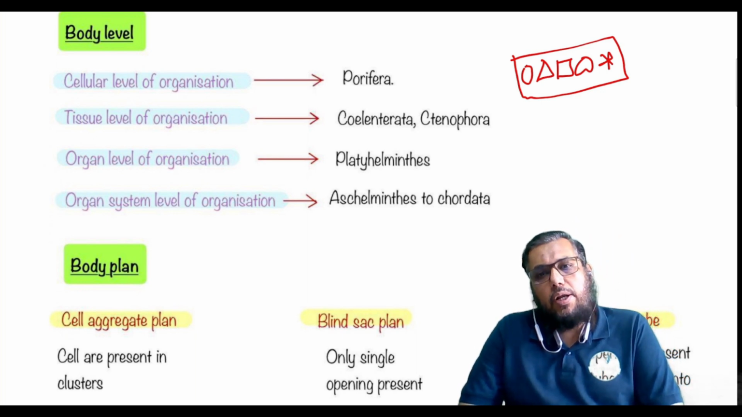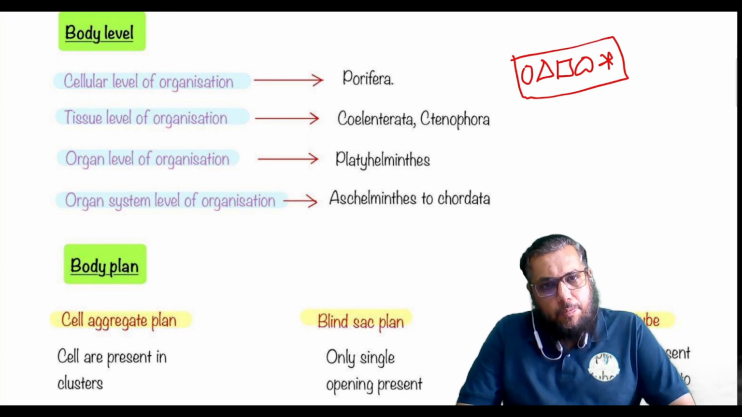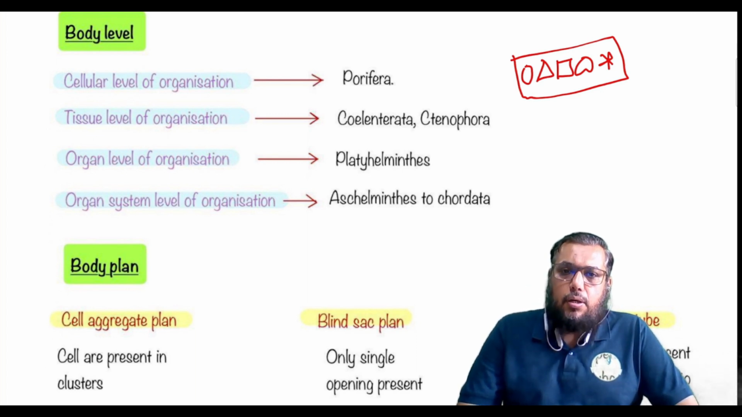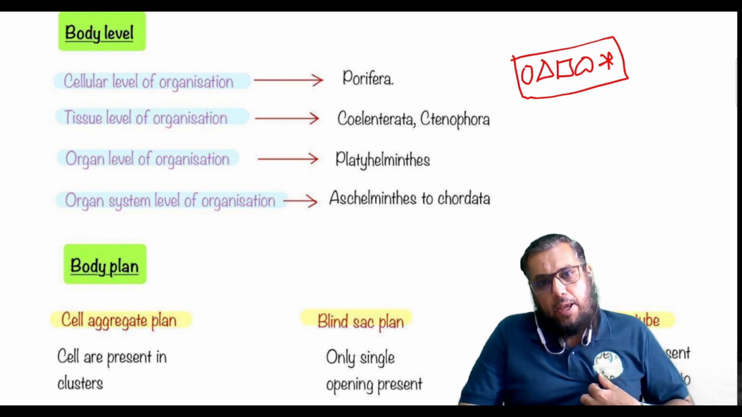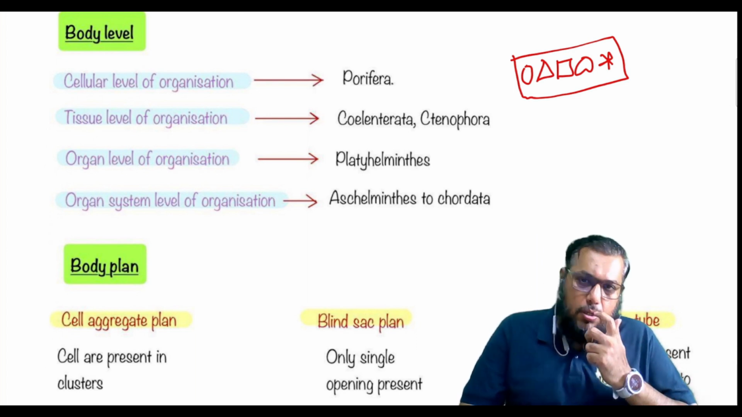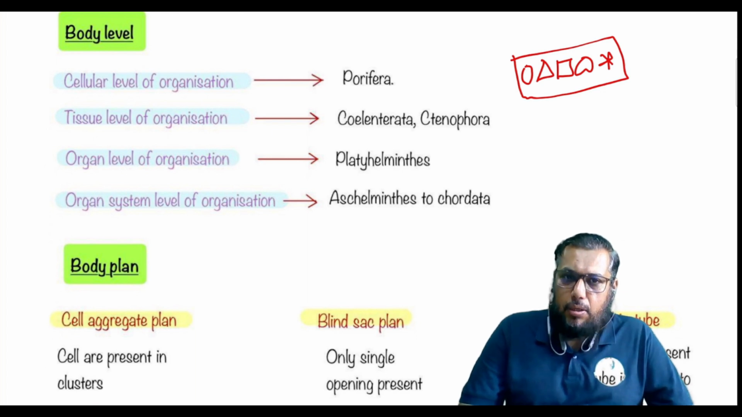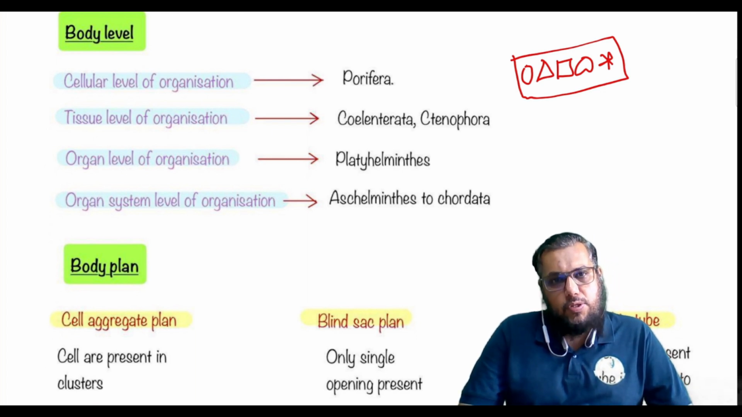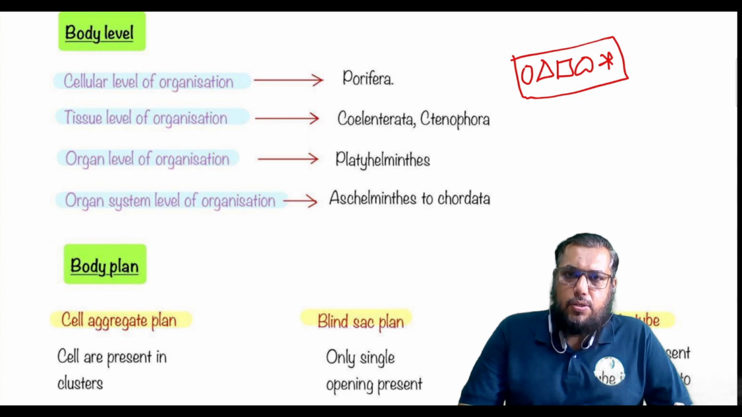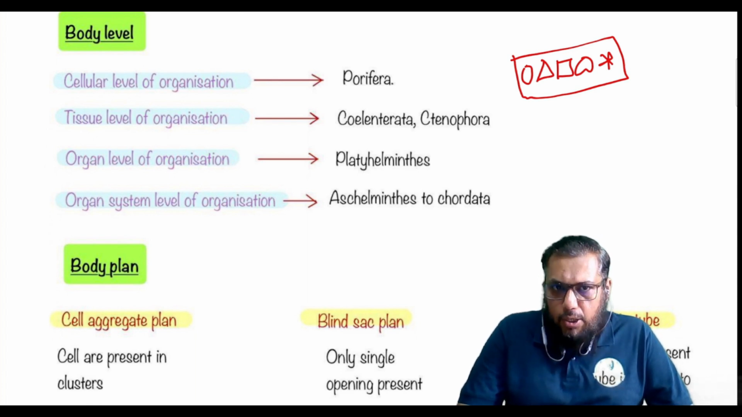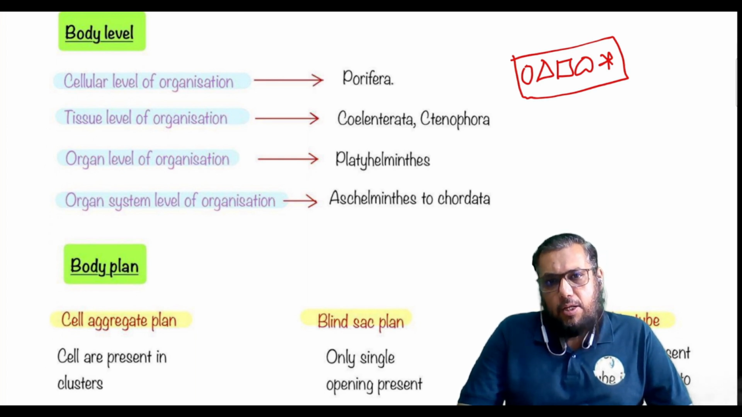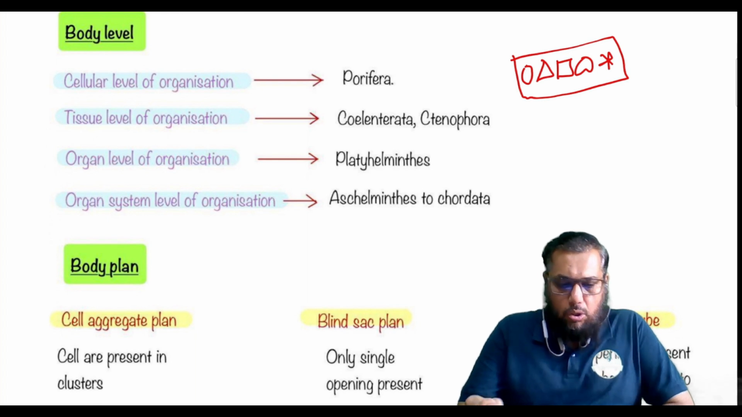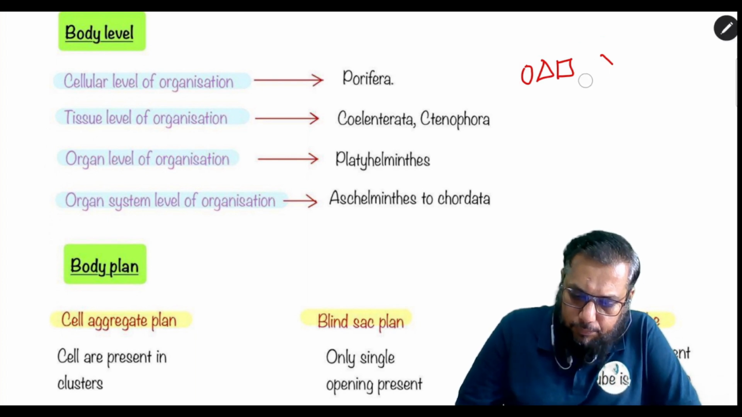And in tissue level of organization, the cells come together to form tissues. In organ level of organization, different types of tissues come together and result in the formation of an organ. And in organ system level of organization, organs come together either physically or chemically and result in the formation of an organ system. So cellular level of organization is seen in poriferans. Tissue level of organization is seen in Coelenterata and Ctenophora. Organ level of organization is seen in Platyhelminthes. And from Aschelminthes up to Chordata, everybody shows the organ system level of organization.